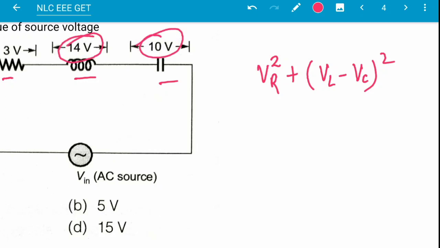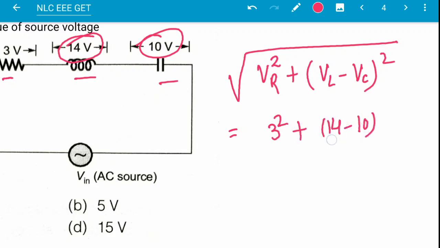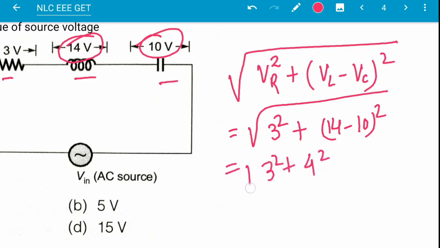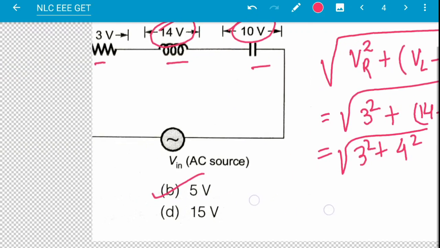VL is 14 and VC is 10. So this is the source voltage: root of 3 square plus 14 minus 10 whole square, which is root of 3 square plus 4 square, and this will be 5 volt. So here option B is the correct answer.